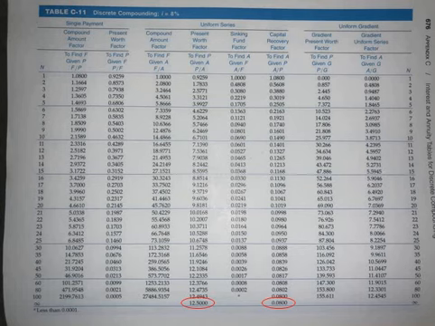Now also I want you to look at the A knowing P column. Here at the A knowing P column, when n approaches infinity or n approaches 100 years, see the same value, 0.08. It is exactly the same as the interest rate. Here the interest rate is 8%, so it's 0.08. So the value of A knowing P when we approach 100 years or infinity is exactly the interest rate. And you will see that this is the same for all the interest rates. So if i equals 10%, you will see that this value is 0.1. And this value is 1 over i.